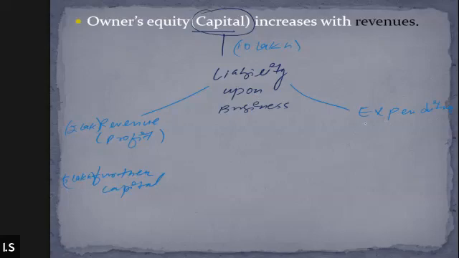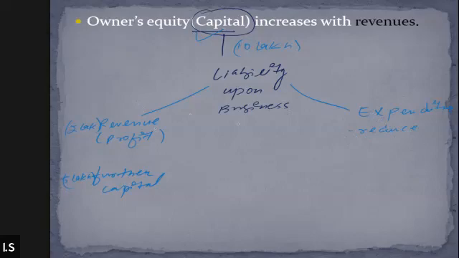Do you understand that whenever revenue is generated, the liability of the business will increase. On the other hand, when expenditures are incurred and payments are made, it is going to reduce the amount of liability. That is, it is going to reduce the amount of capital for the time being. You can say that whenever revenue is generated, capital increases.